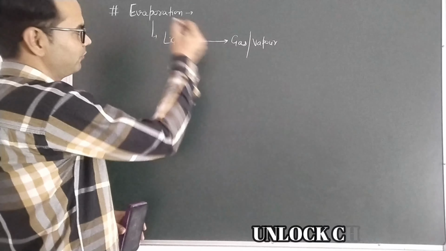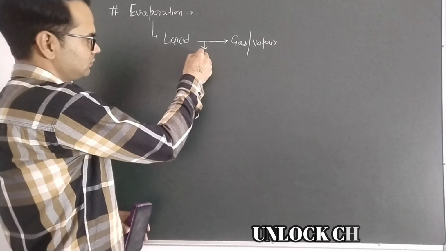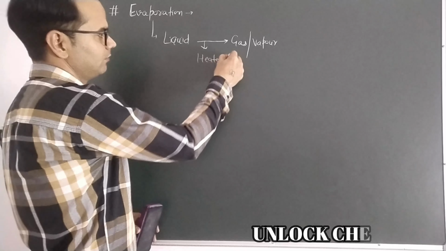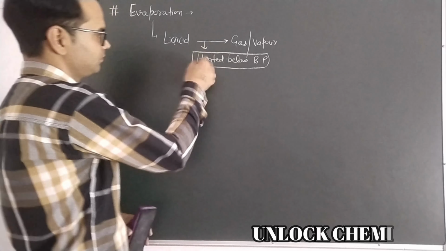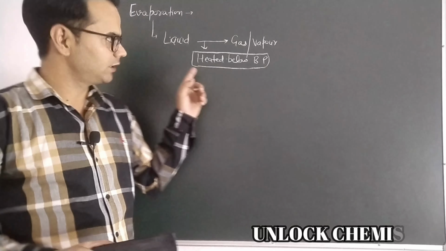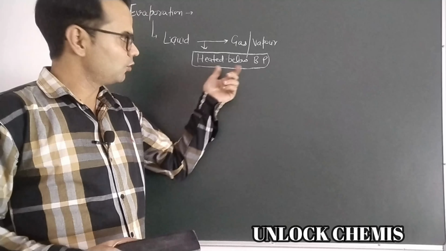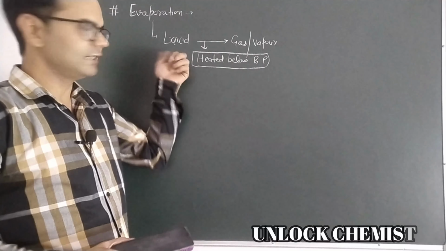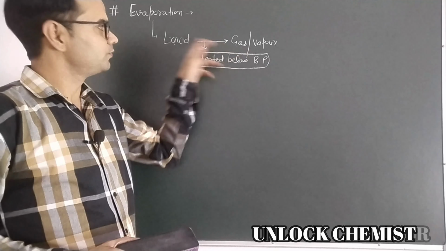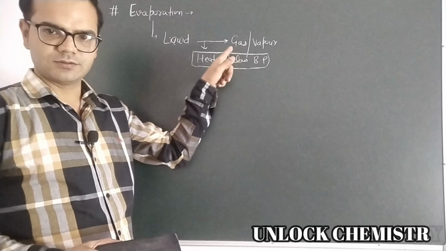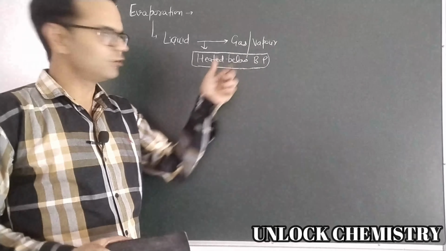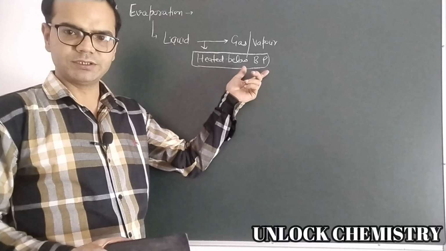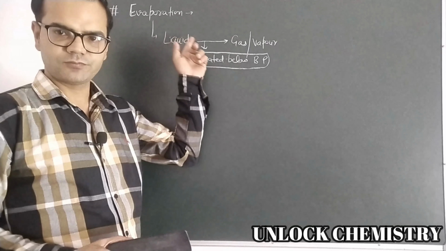So condition of evaporation is heated below the temperature boiling point. So whenever a liquid is heated at a temperature lower than that of a boiling point of that liquid, that is conversion of liquid to gas. So now the exact definition is it is the process of conversion of liquid to gas when a liquid is heated below its boiling point. That process is called evaporation.